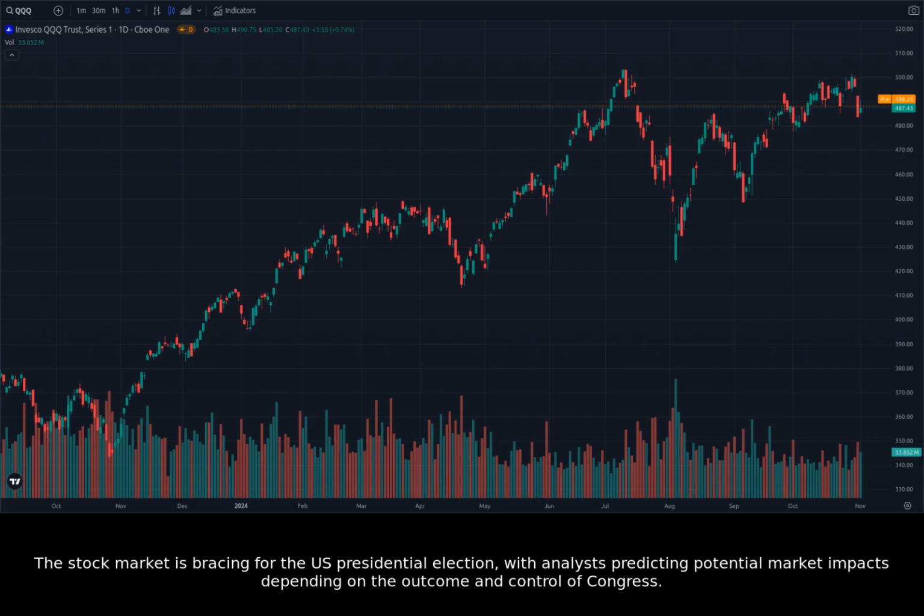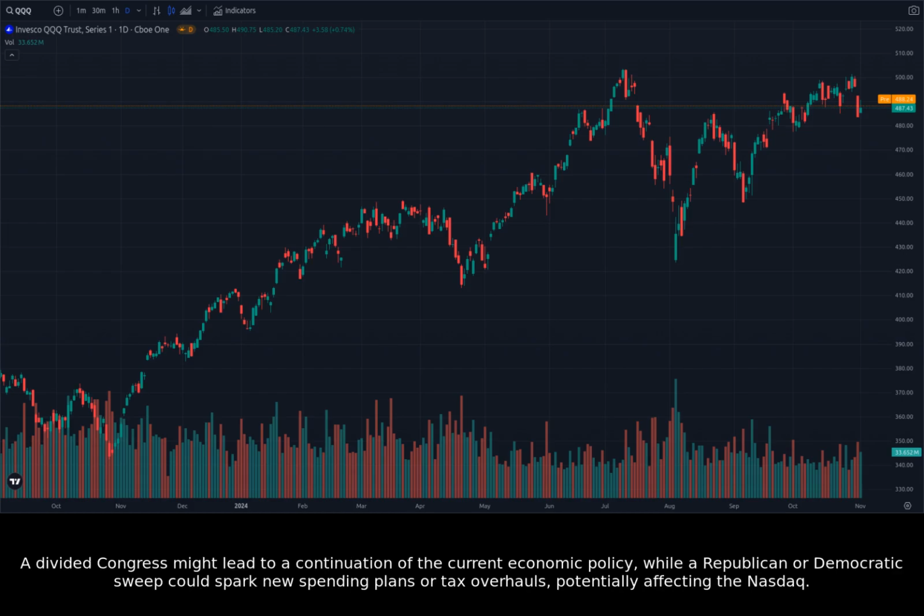The stock market is bracing for the U.S. presidential election, with analysts predicting potential market impacts depending on the outcome and control of Congress. A divided Congress might lead to a continuation of the current economic policy, while a Republican or Democratic sweep could spark new spending plans or tax overhauls, potentially affecting the Nasdaq.